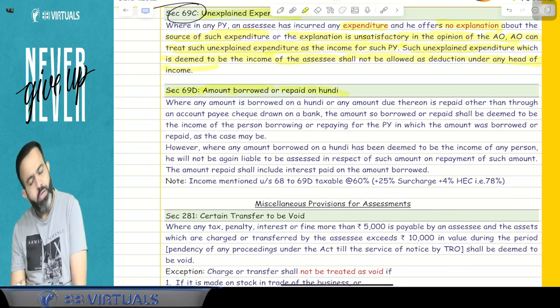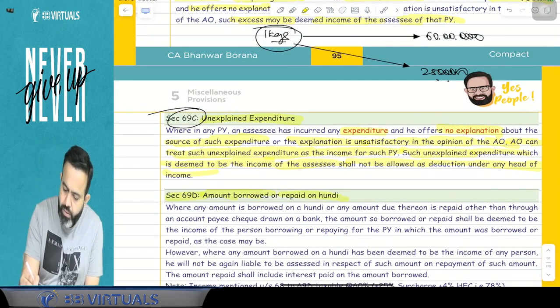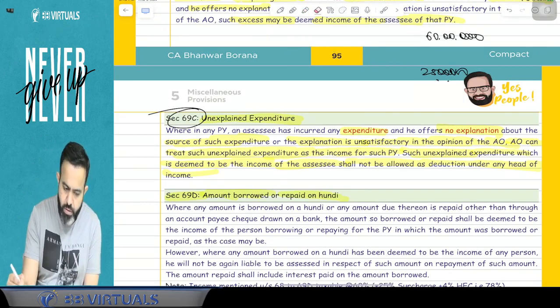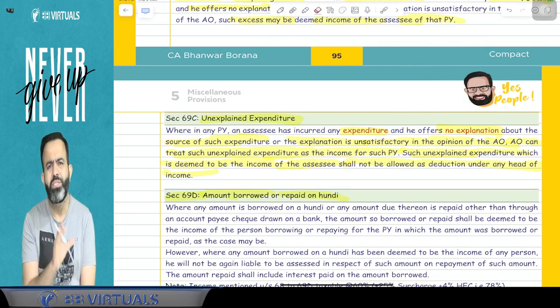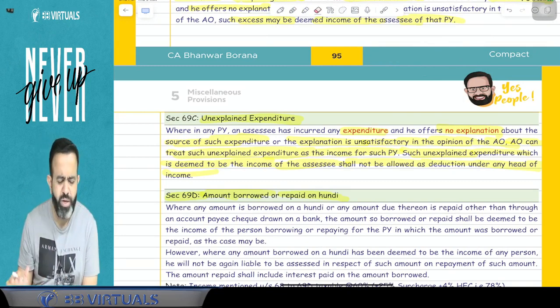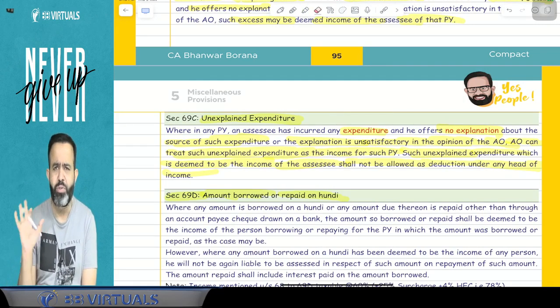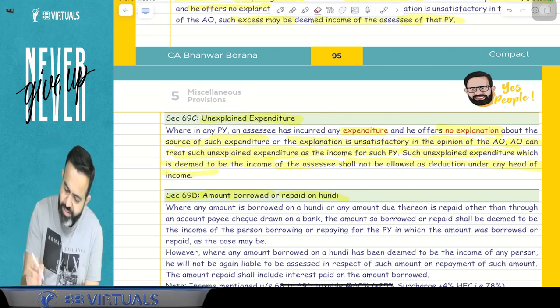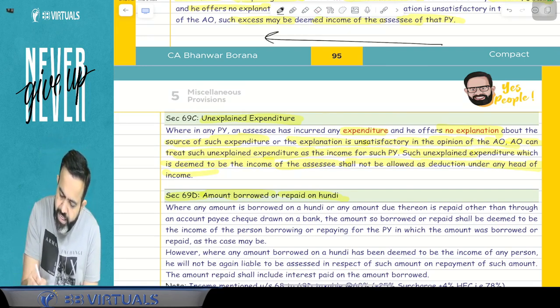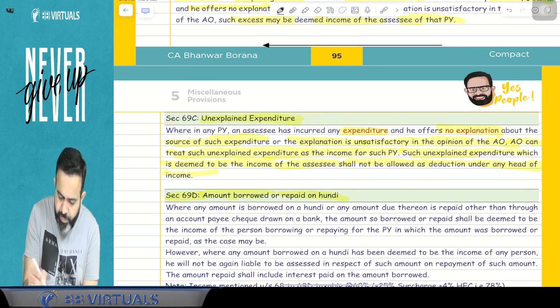Now the next part is the amount borrowed or repaid on a hundi, section 69D. What this section says is, suppose I have one hundi. Hundi means promissory note. Nowadays hundi is not in trend, but earlier it was. Like 100 years ago, there was a concept called hundi. So what happens? Suppose Meghna has given one hundi to BB.